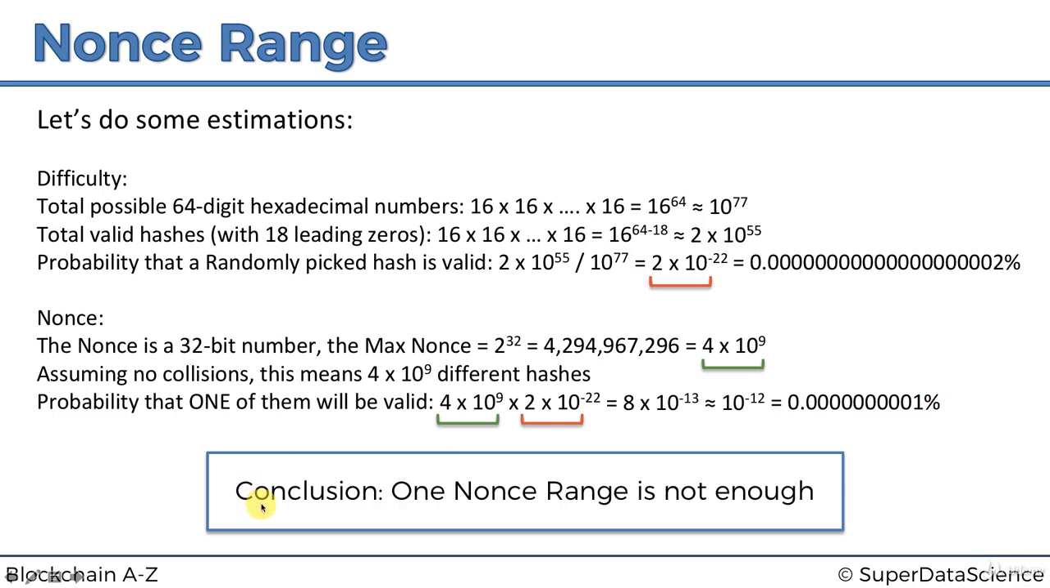So the conclusion here is that one nonce range is not enough. Even if you go through the whole nonce, you are still very unlikely to find the golden nonce.